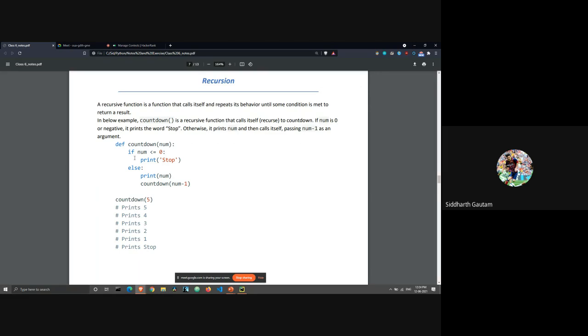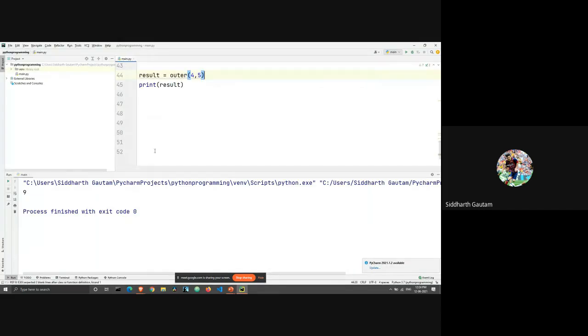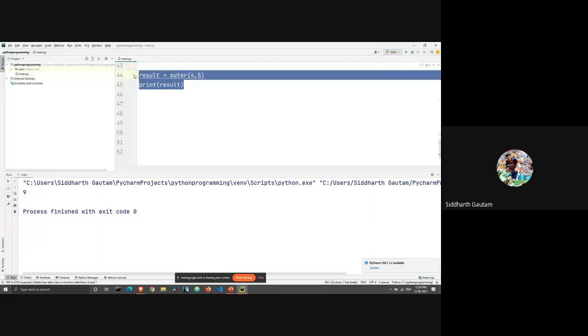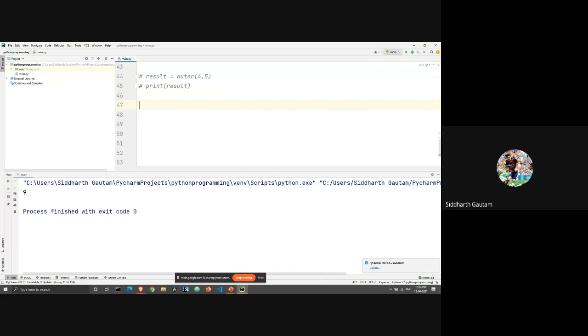A recursion is a function that's calling itself. Now let me comment this out, and let me just show you a bad example. This is an incorrect example, but just for the sake of it, I have my def func, which stands for function. Inside the function I'm going to be calling the function again. This is a recursion function. I have my function, and inside the function I'm calling the function itself.